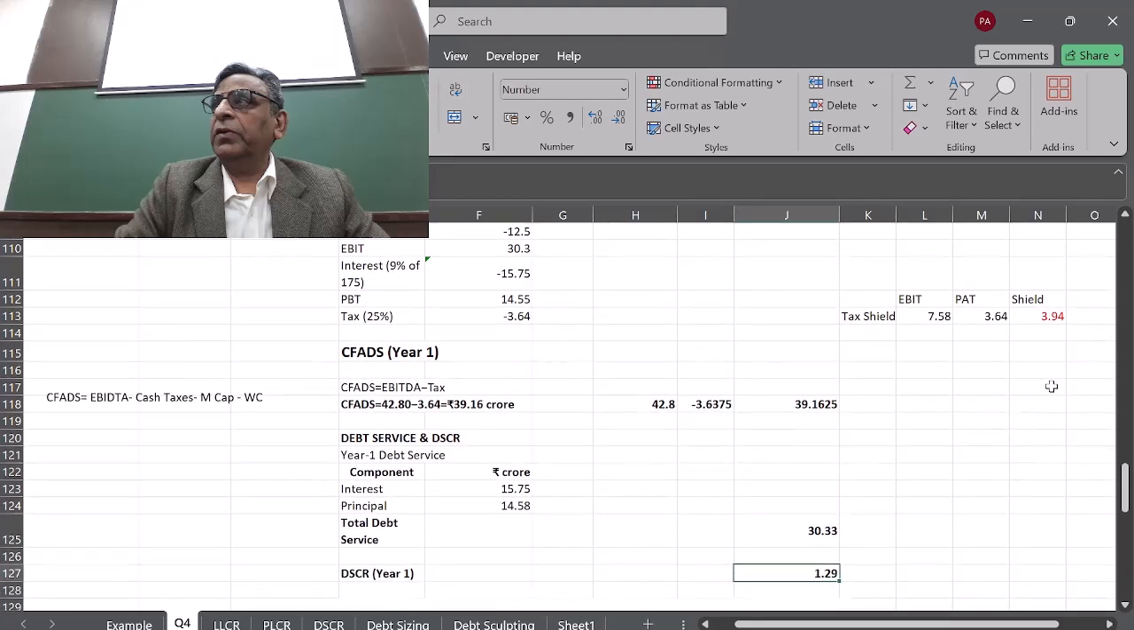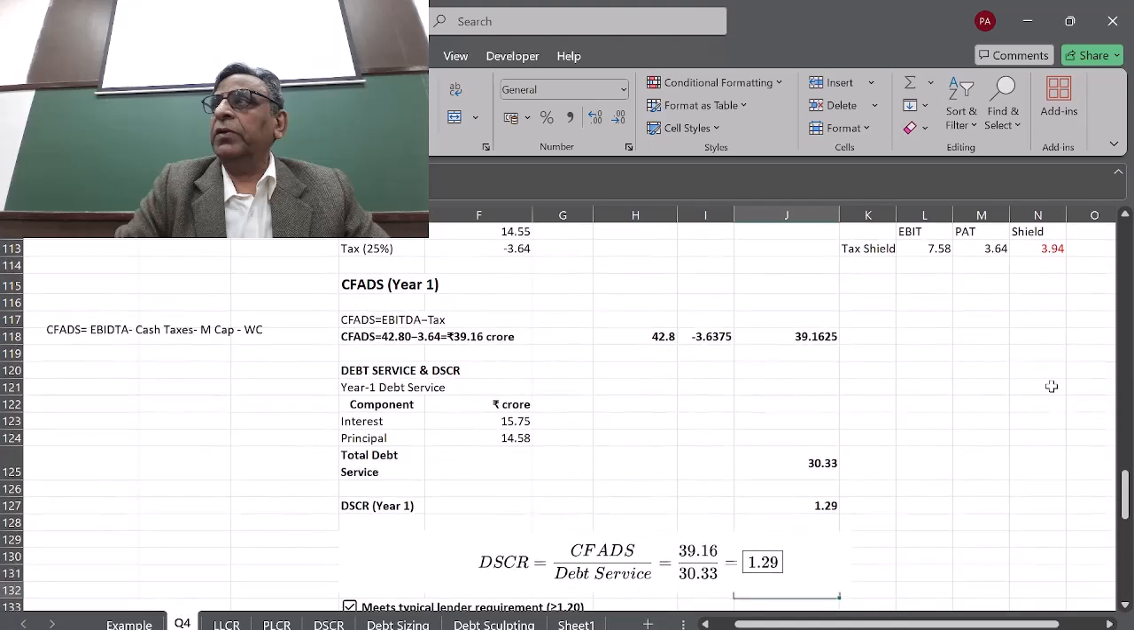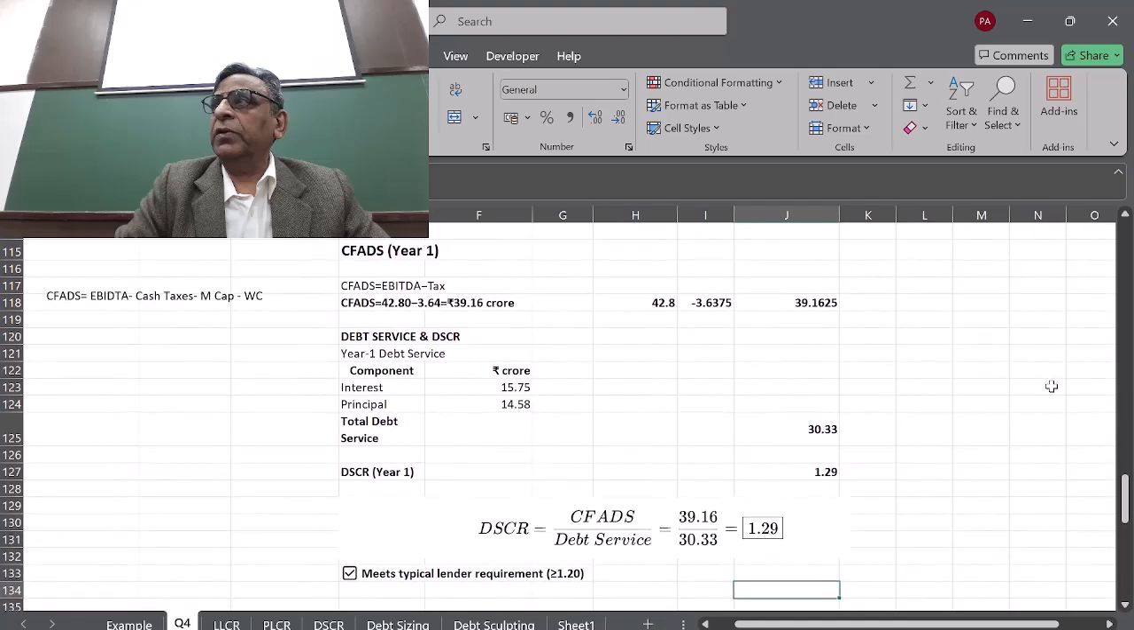So how much are you getting? 1.29. Suppose the lenders are looking at 1.2, you say okay. In case it is 1.3, you say it's less. Then we have to calculate the loan life, the debt service coverage ratio, to find out whether the company is able to generate that kind of return, or the debt service coverage ratio desired by the lenders. So your debt service coverage ratio is 1.29.